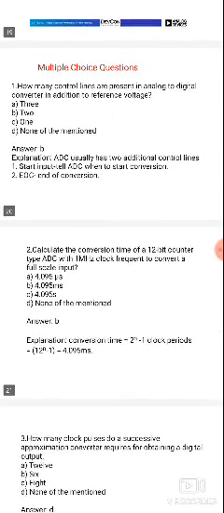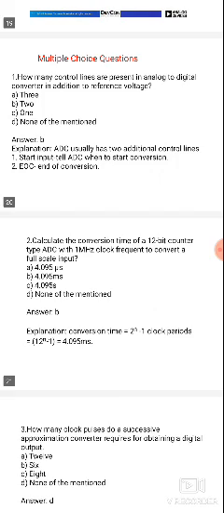Second question: calculate the conversion time for a 12-bit counter type ADC with a 1 MHz clock frequency to convert a full scale input. First, calculate the conversion time, TC, the total conversion time.